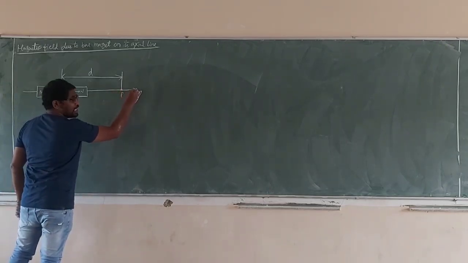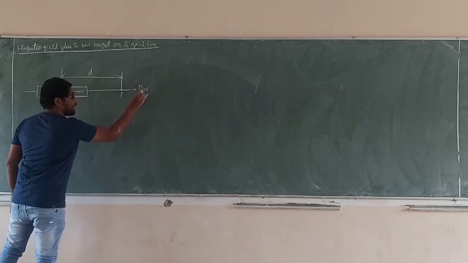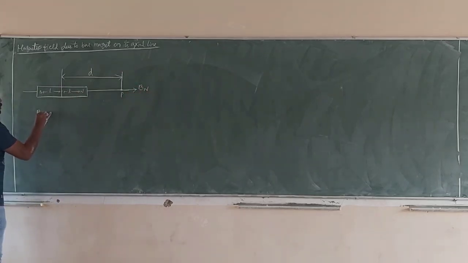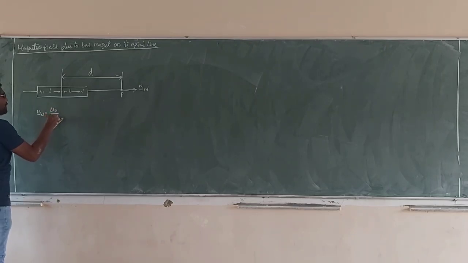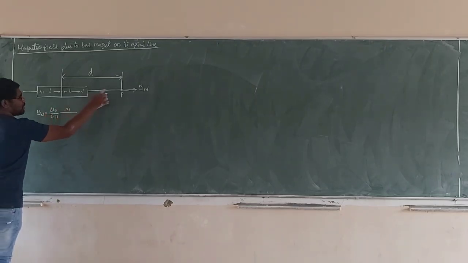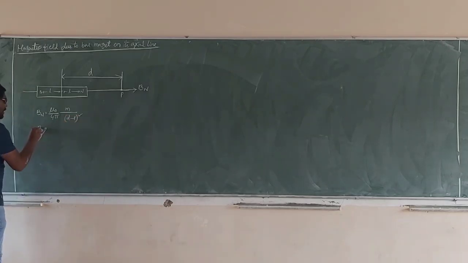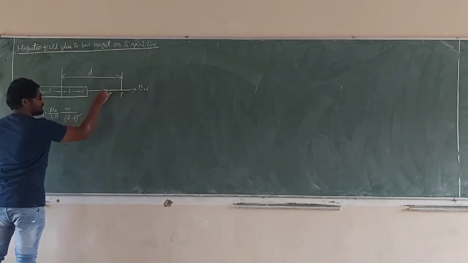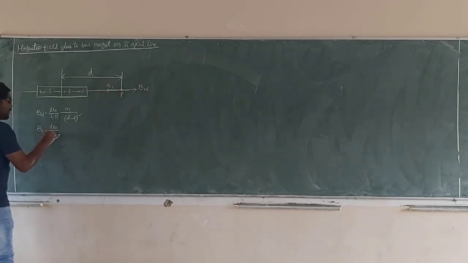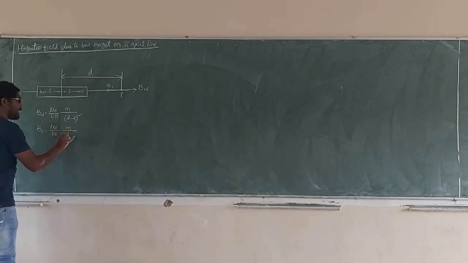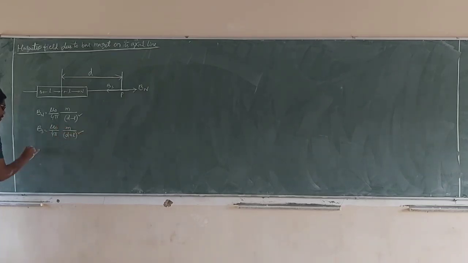North pole field is outward. Bn is equal to mu naught by 4 pi, m by distance, which is (d minus L) whole square. What is the magnetic field due to the south pole? South pole field is always inward: mu naught by 4 pi, m by (d plus L) whole square. This is the magnetic field on the axial line. North and south fields are in opposite directions.